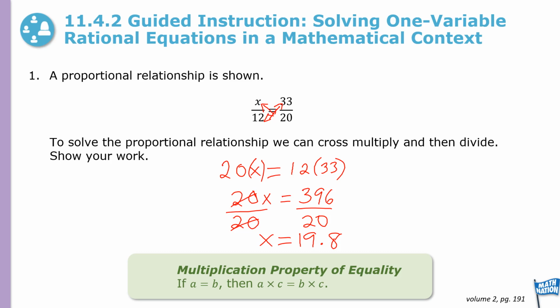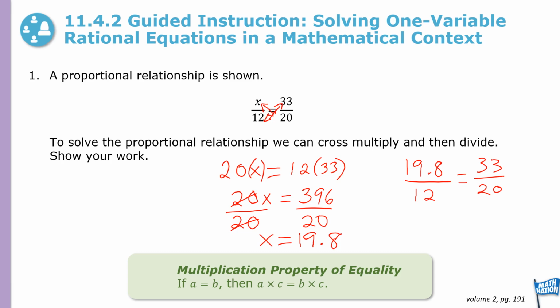Now let's go back and check. In our original, we have x over 12. We're replacing the x with 19.8 over 12, and that should equal 33 over 20.